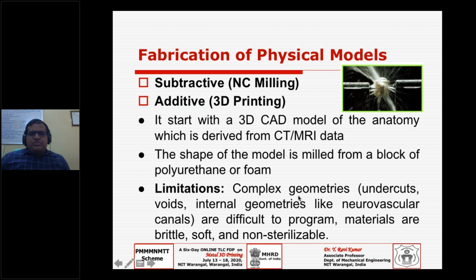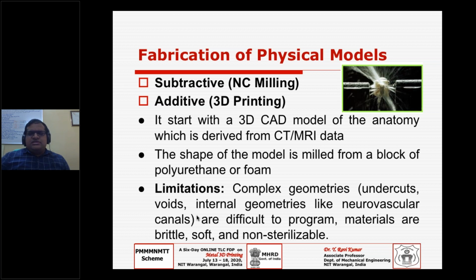You have very complex geometries. Of course, human anatomy anywhere is very complex. So we need to work every time with complex geometries, which may have inside undercuts, voids, and internal geometries like neurovascular canals. So these are the challenges. If we are having even medium complex parts, then we have to do several exercises in the case of traditional NC or CNC.